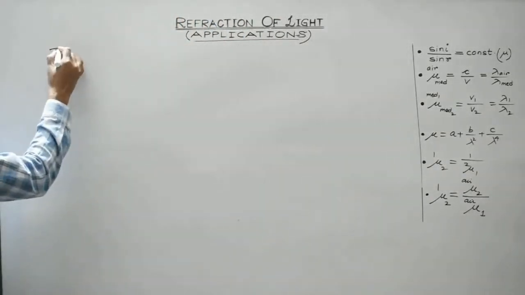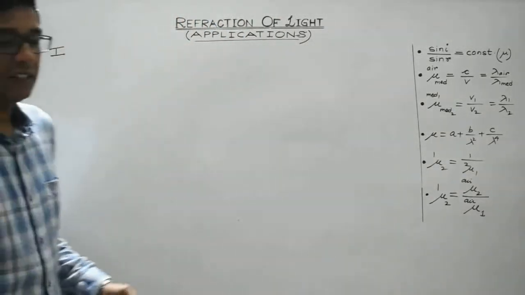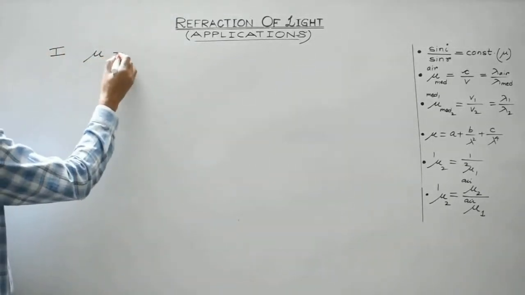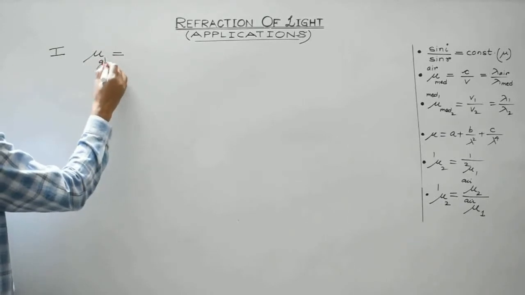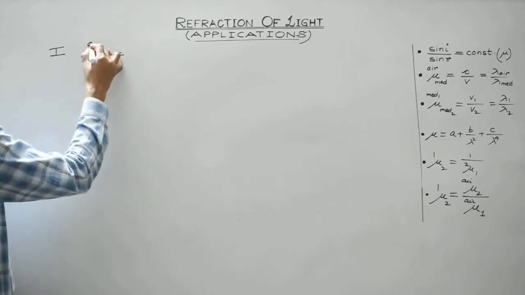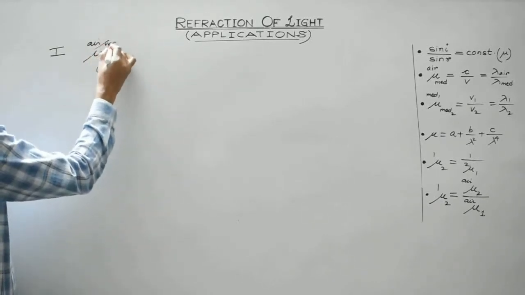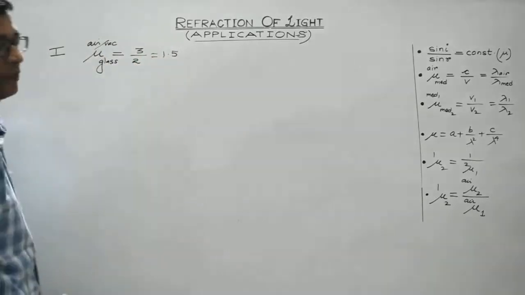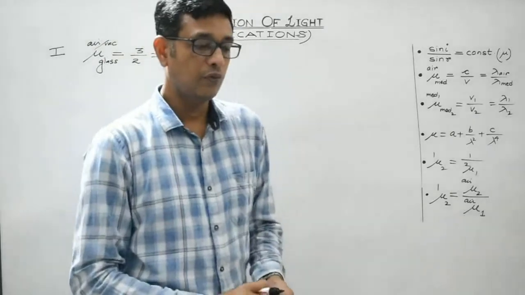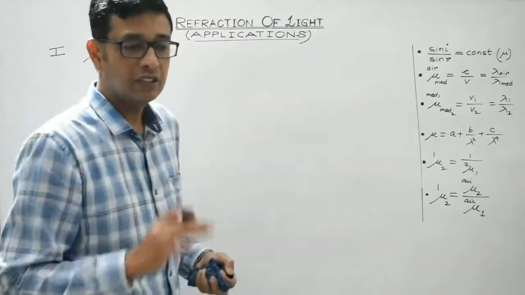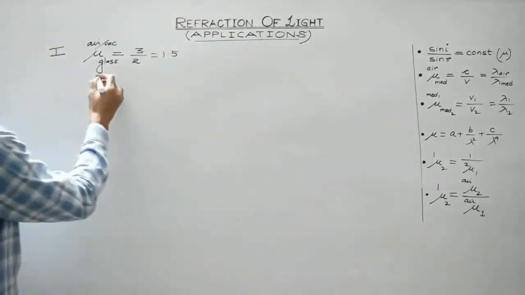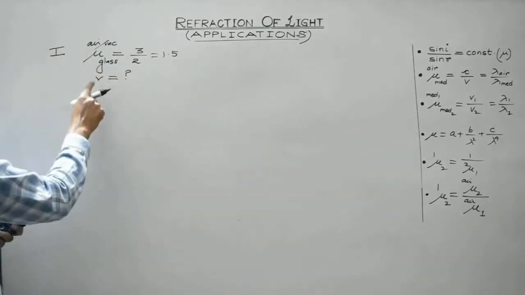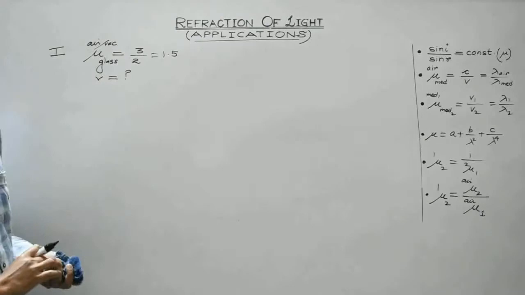Let's consider the first example. Suppose light is traveling in a glass whose absolute refractive index is given to be 3 by 2, which is 1.5. Absolute means with respect to air or vacuum. So the refractive index of the medium is given. We are supposed to find the velocity of the light in glass. This is to be found.